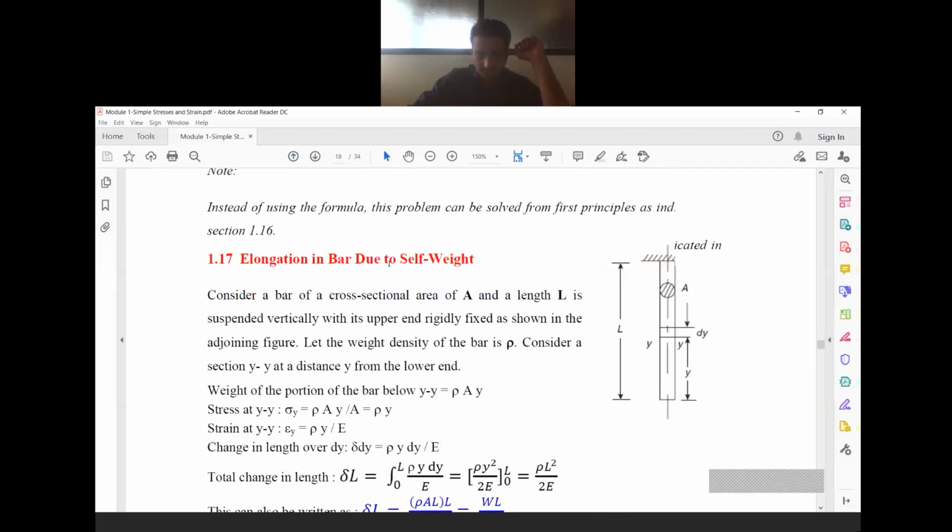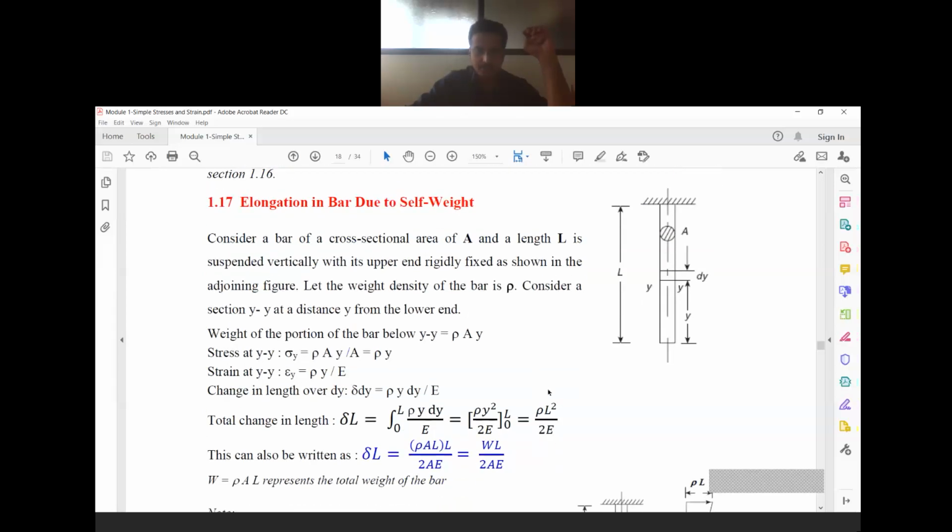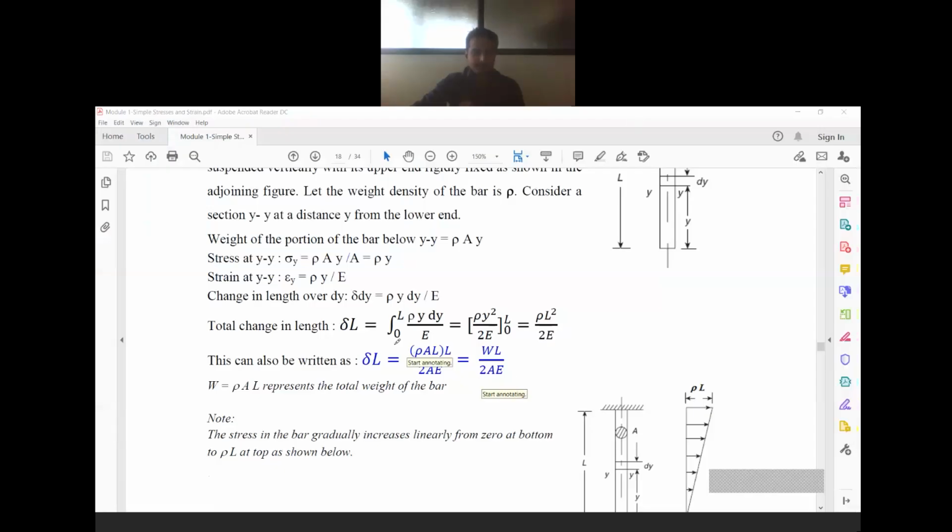Okay. So, in the previous class, we derived one expression, that is the derivation for elongation in a bar due to self-weight. That is, what is the elongation which may occur for a particular type of member when it is suspended freely. For that purpose, we derived one formula in the previous class itself. This is the formula. You can observe here.